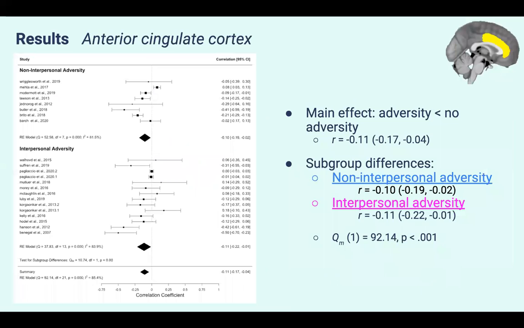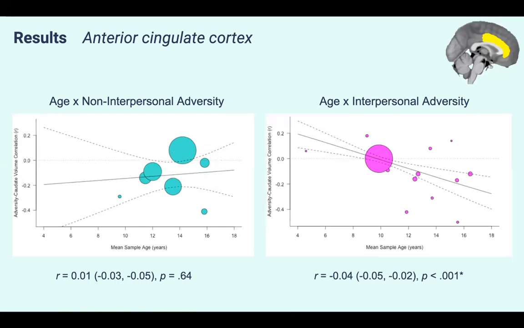So next, we found a significant main effect of adversity on the anterior cingulate cortex, such that adversity was associated with smaller volumes. And additional analyses showed that these patterns were driven especially by the ventral anterior cingulate cortex. There was also a subgroup difference, such that samples with interpersonal adversity were more likely to have smaller volumes than non-interpersonal. And finally, there was another adversity type and age interaction. So here on the right, we can see a negative association of interpersonal adversity with age on anterior cingulate cortex volumes. And we can contrast that with the non-interpersonal adversity graph on the left, which doesn't show a clear pattern with age.